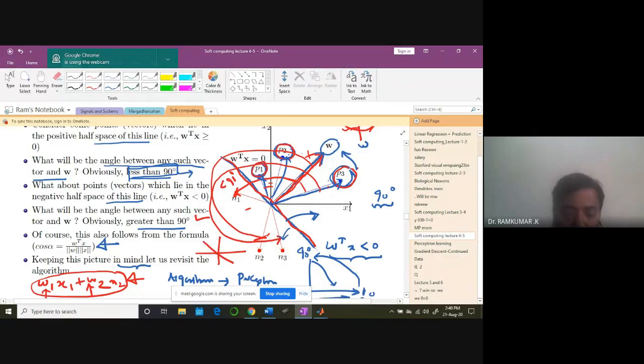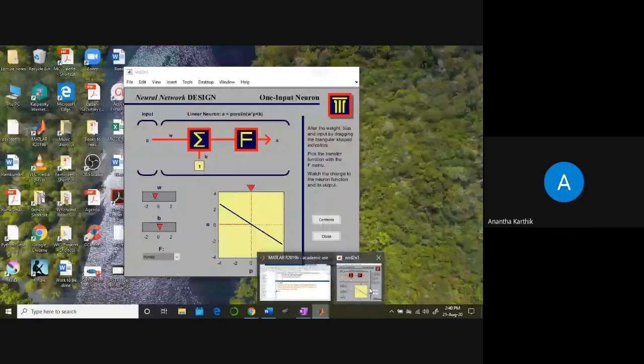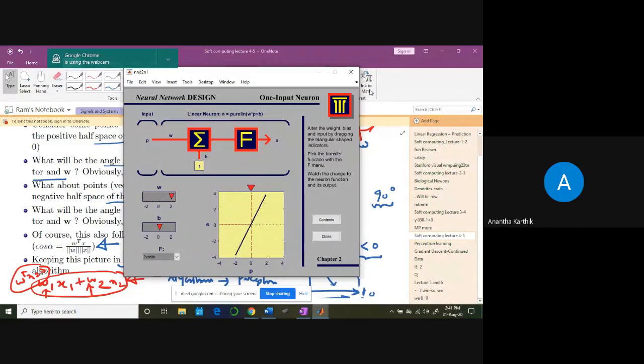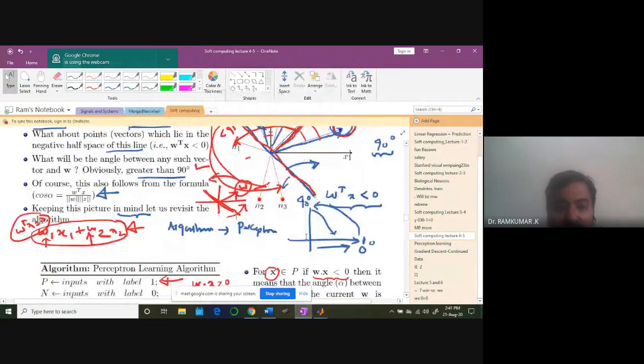The weight should always be perpendicular to the line. That's the condition for W transpose X equal to 0: the weight should be perpendicular to the line you have formulated. And naturally, when you change the weights, the line is going to rotate. You see the slope changing here. You have to understand clearly that the weights should always be perpendicular to this line. So then you need to fix the weight by adding weights.